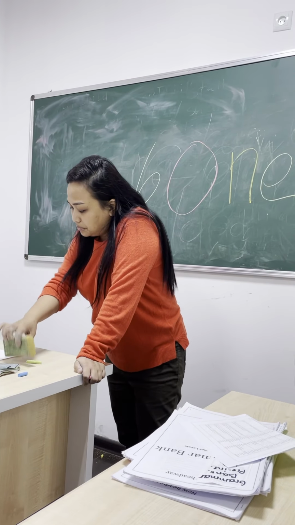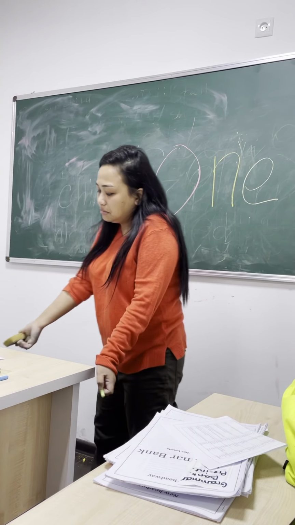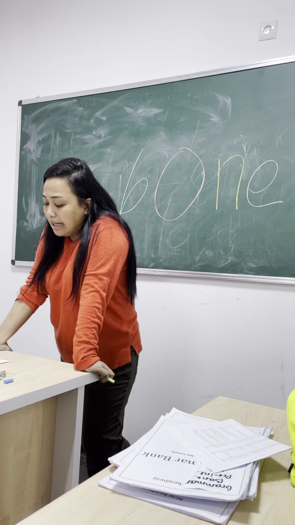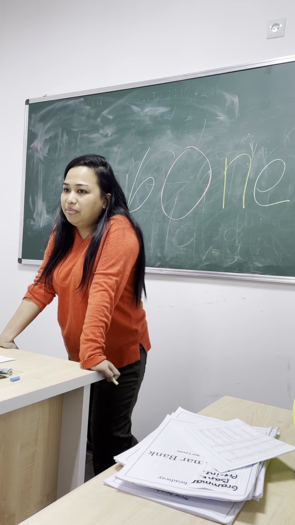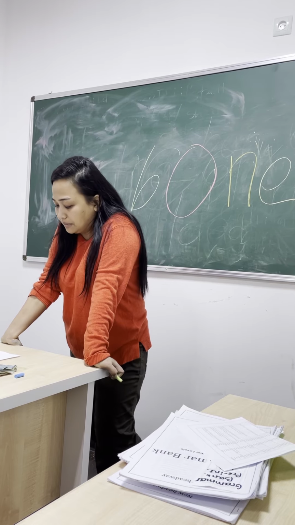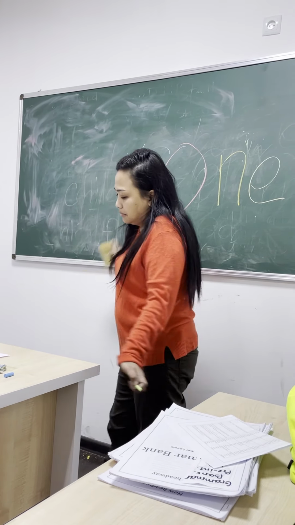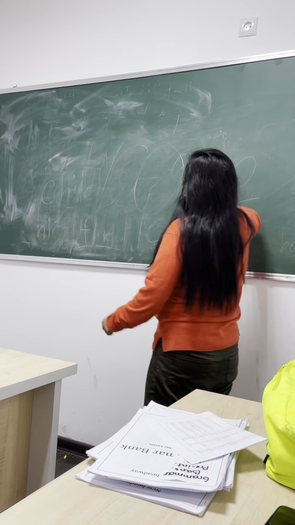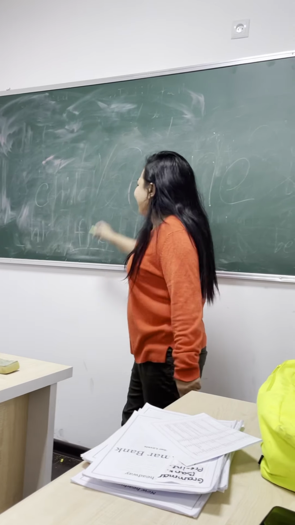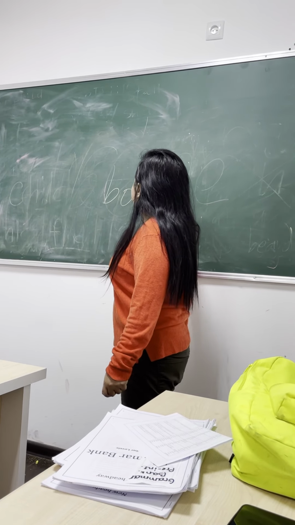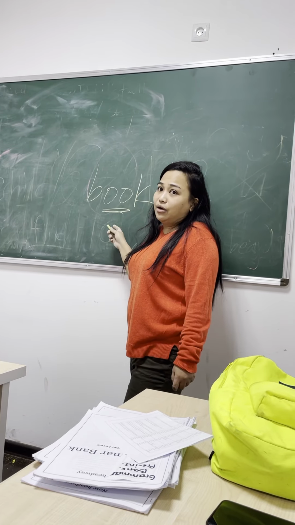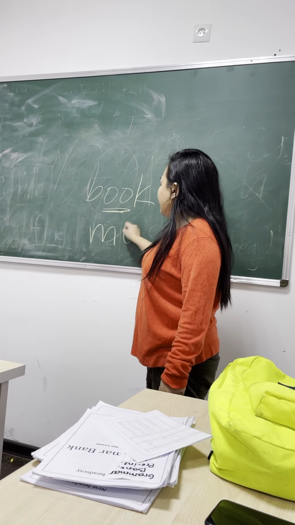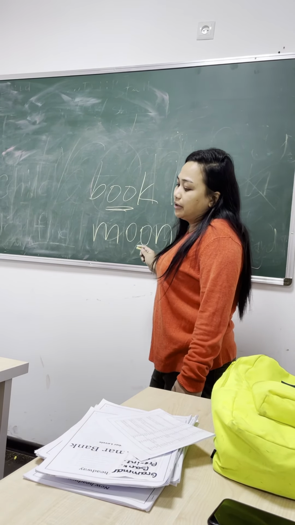If after letter O, one or two consonant letters come together, the letter O will be pronounced as short O. Everyone knows that. On, pot, stop, no need for me to explain because everyone reads it like this. Next. If after letter O comes letter R, together we will pronounce them as long O. Very good. So, look at this. Book. Moon. Very good. Next.